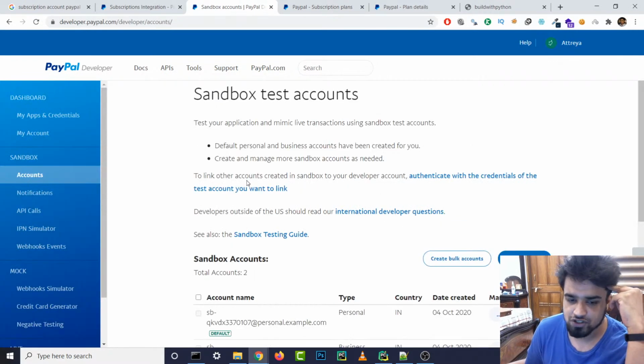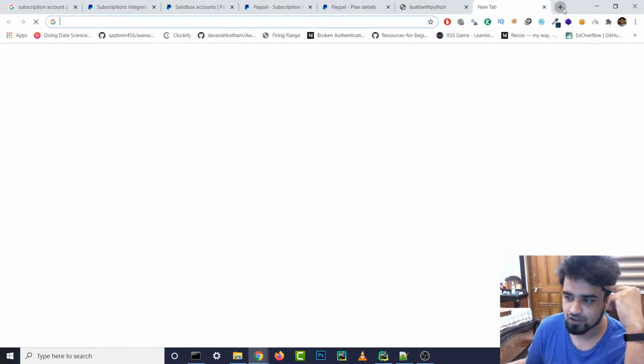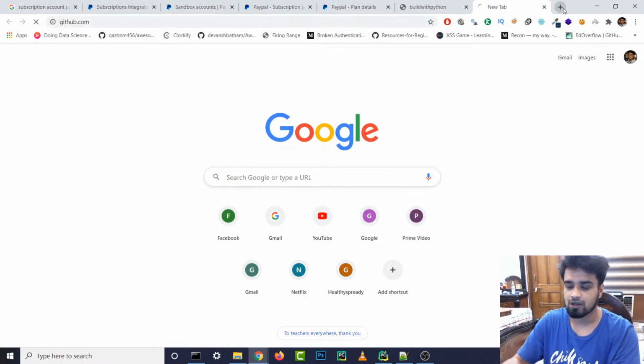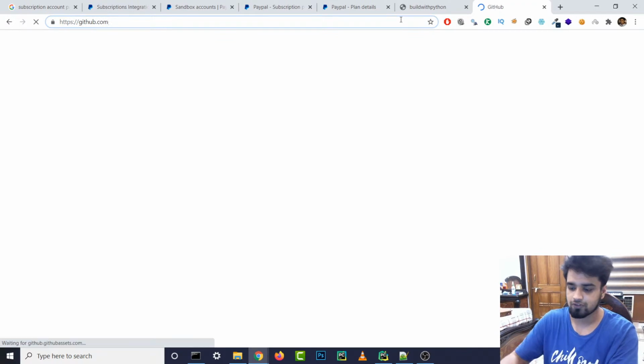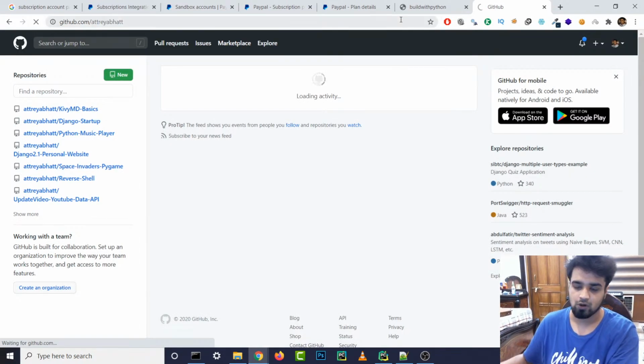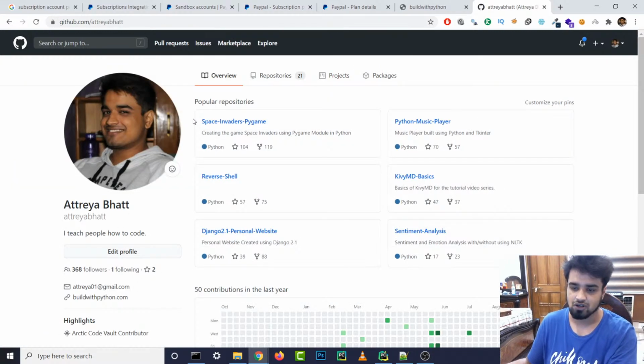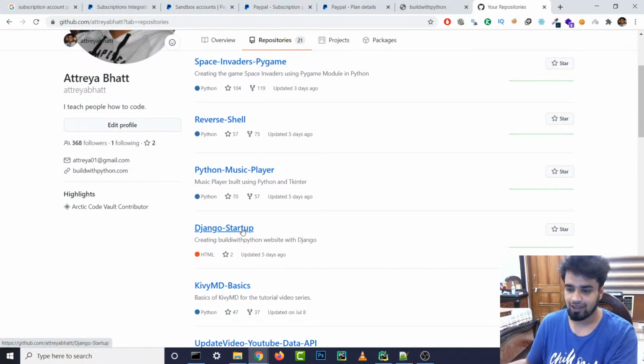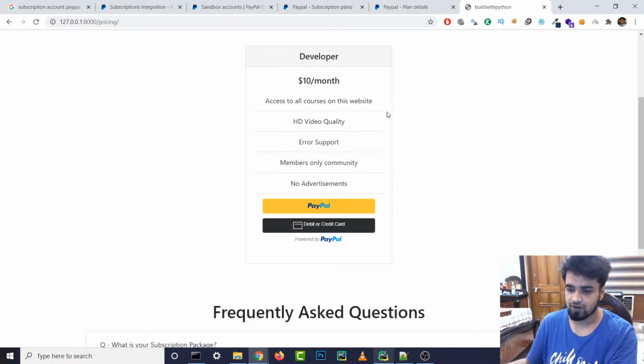Are you gonna put the finished project on GitHub? Would make a great Hacktoberfest. I have put it on GitHub already. I don't know about Hacktoberfest and everything, but I have put it on GitHub. So if you go to github.com/AtreyaBhatt, and go over here, then you'll be able to see all these projects that I've created, and one of them is the startup one, Django startup. You can just check this one out and see the code that is there. I haven't completely updated it. I'll do it today, but I think it's updated almost to 2-3 days ago. Yeah, so this is where you can find the GitHub code.